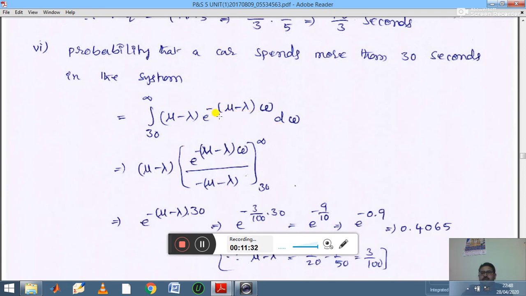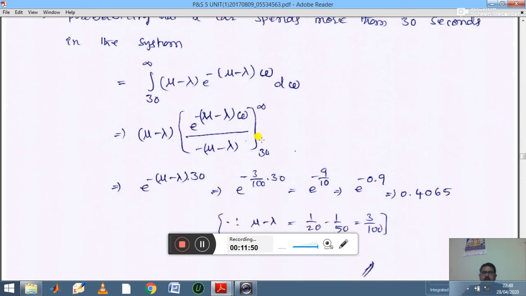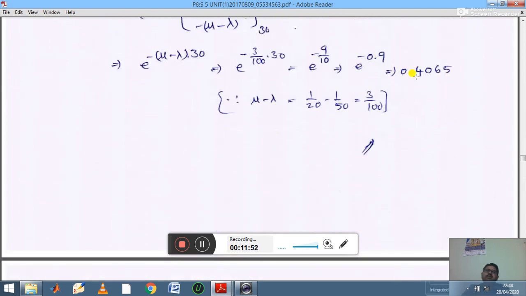Then you integrate it, where the variable is omega. Integrating e power minus mu minus lambda into omega gives division by the constant term minus mu minus lambda. The limits are from 30 to infinity. Substituting and simplifying, we get 0.4065 as the probability value.